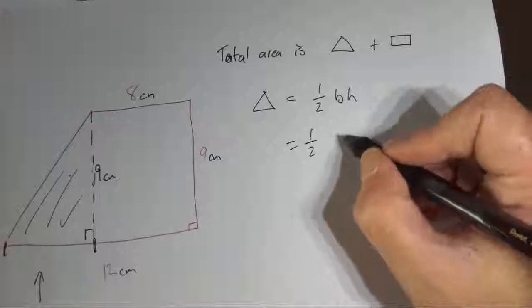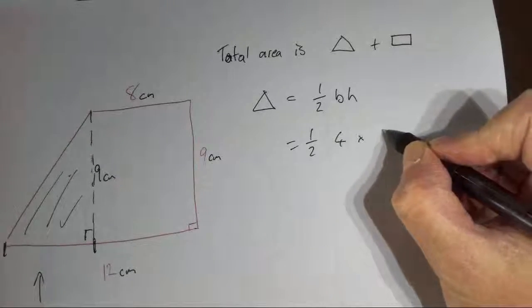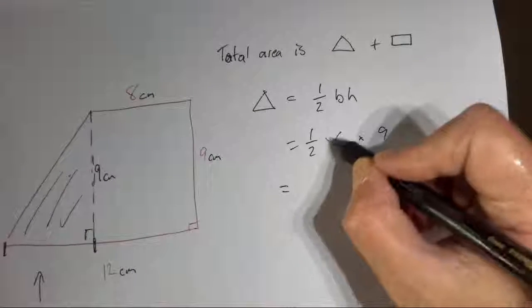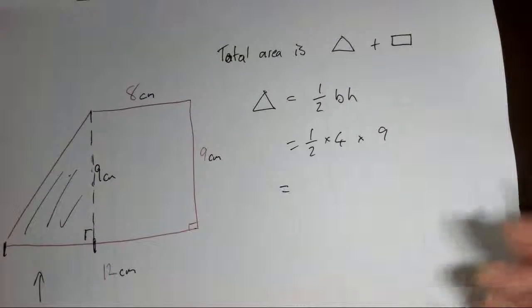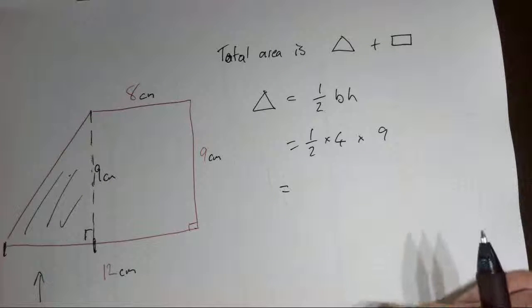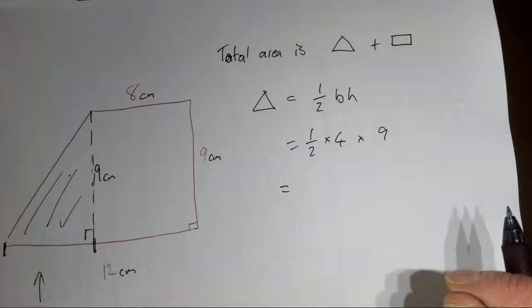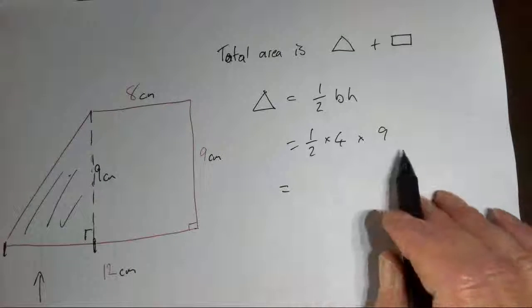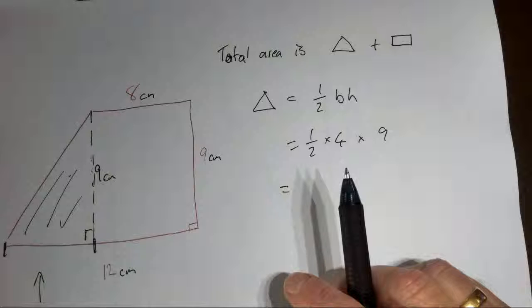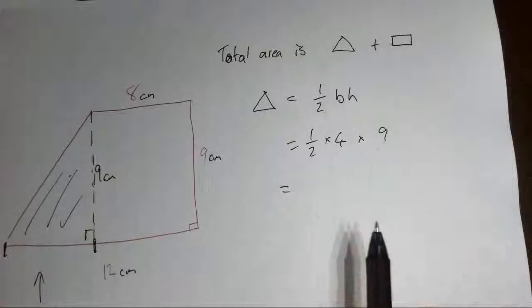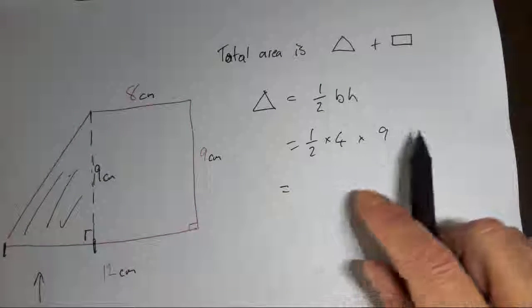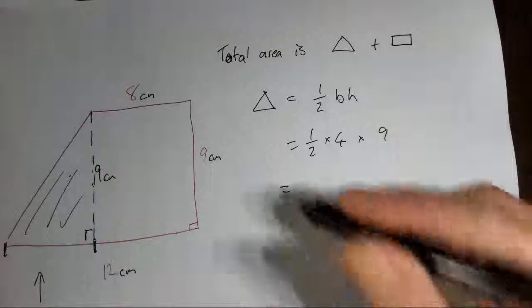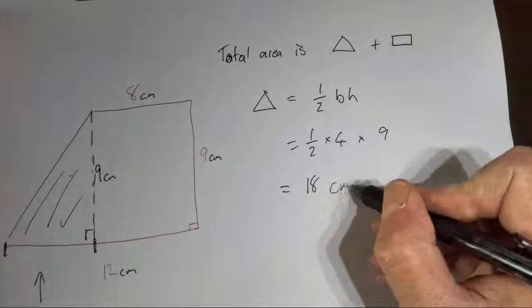So 1/2 of 4 times 9, because the height is 9. And how you do this is up to you. 4 times 9 is 36. 1/2 of that is 18. I'm lazy. 1/2 of 4 is 2. 2 times 9 is 18. I'm clever. 1/2 of 9 is 4.5. 4 times 4.5 is 18. How do I know that? Because 2 times 9 was 18. So it's 18 centimetres squared.